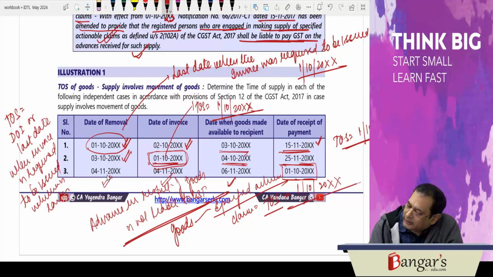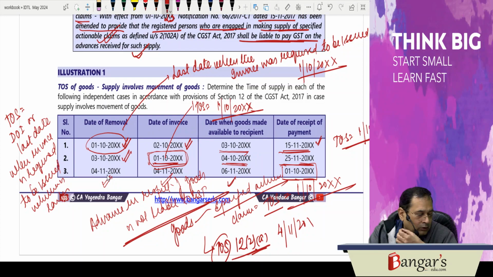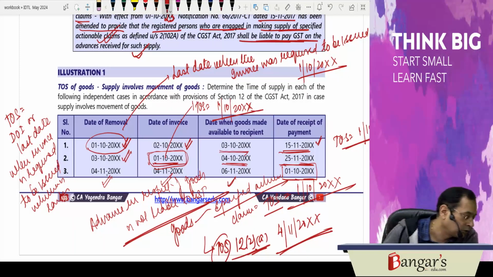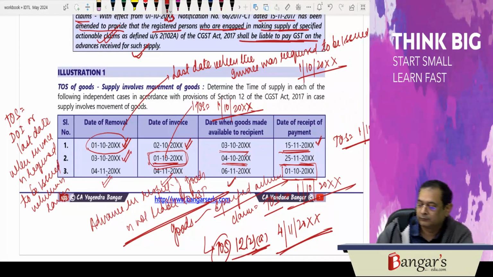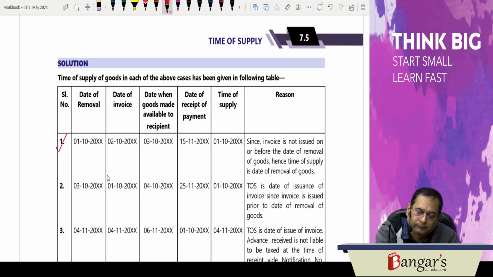But if it is other than specified actionable claims, time of supply will be what? As per 12(2)(a), date of issuance of invoice or the last date when the invoice was required to be issued. So here it will be 4th of November. Okay.